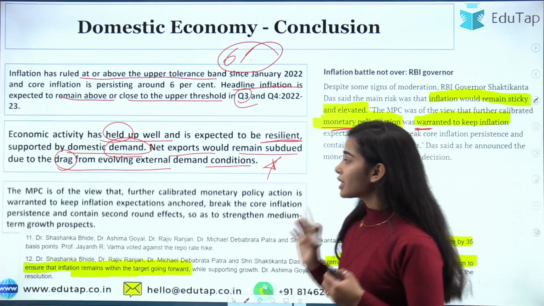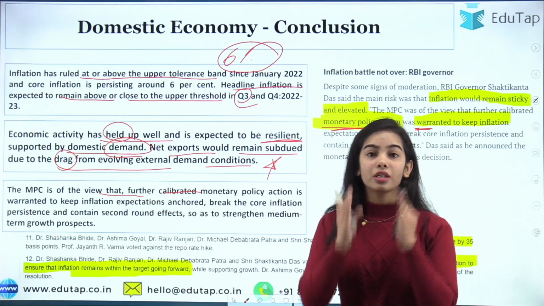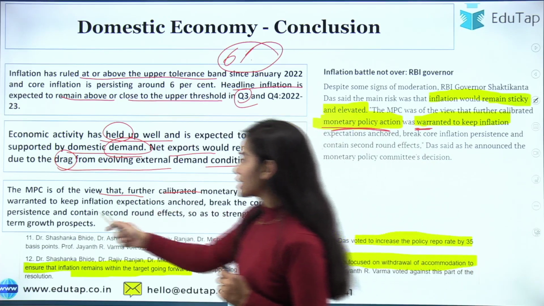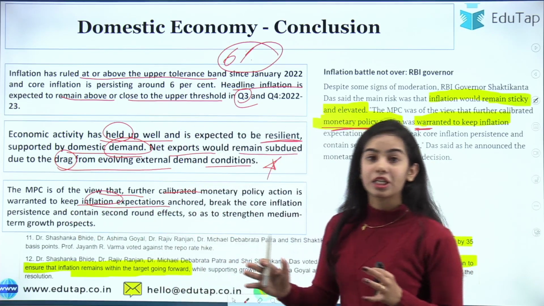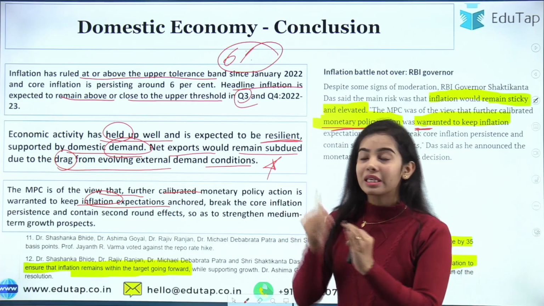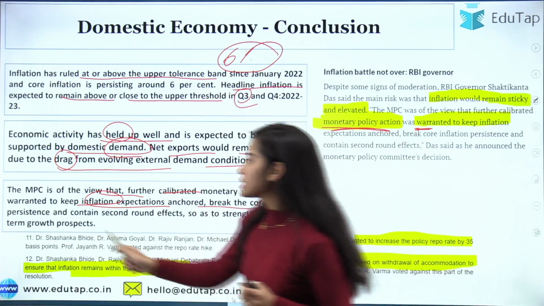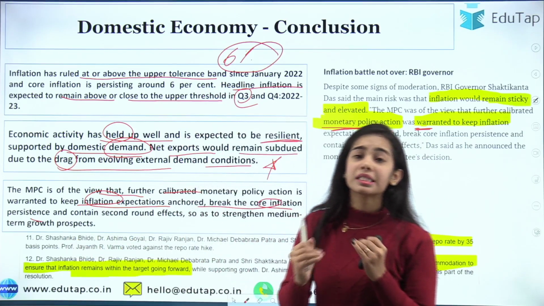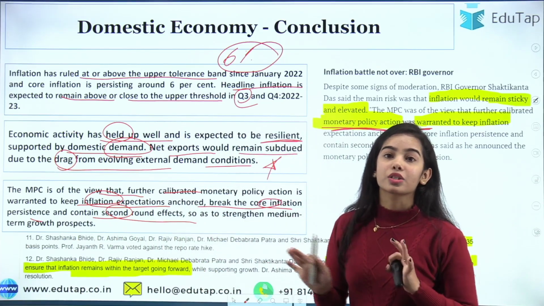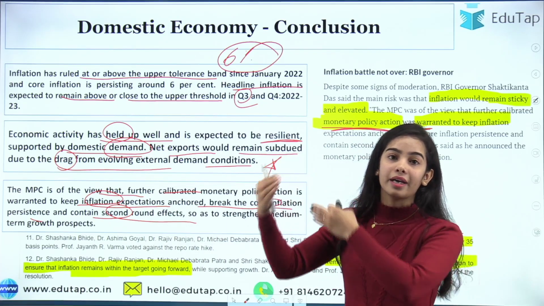Okay. So the MPC is of the view that further calibrated monetary policy action, thoughtful and very careful actions, has to be taken, that is needed to keep the inflation expectations and to keep the inflation anchored, okay, at a percentage near or below 6%. Break the core inflation persistence. The core inflation is persistently above 6%, okay, and contain the second round effect so that it does not happen. The inflation should not keep on revolving and becoming higher and higher, okay.